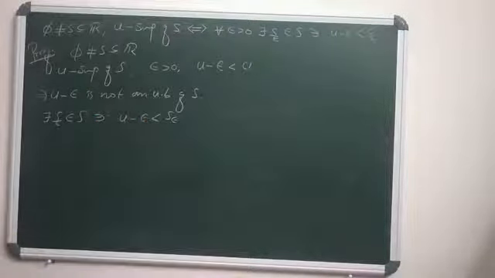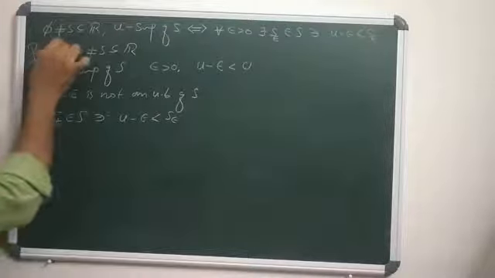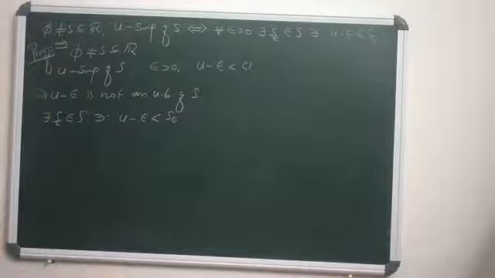Why? Because epsilon is positive, U minus epsilon is strictly less than U, so U minus epsilon is not an upper bound of S, because U is the supremum of S.